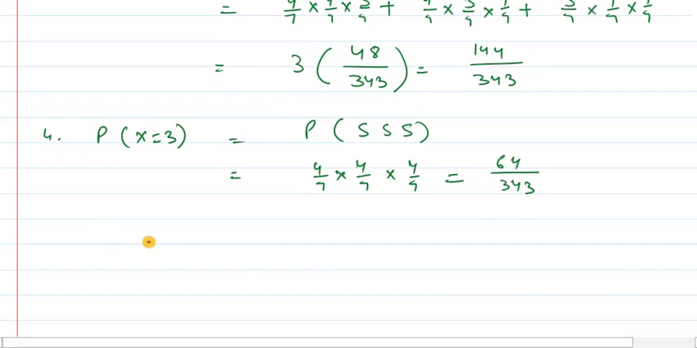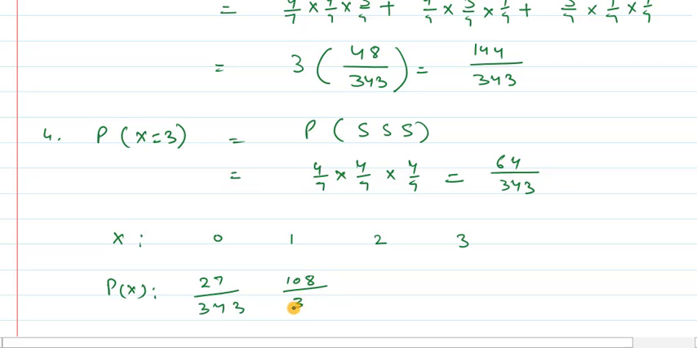Now we can write this result in a table of probability distribution. X, P(x): x is 0, 1, 2, 3 and the probabilities are 27 upon 343, 108 upon 343, 144 upon 343 and 64 upon 343. Clearly the sum of all probabilities is equal to 1.